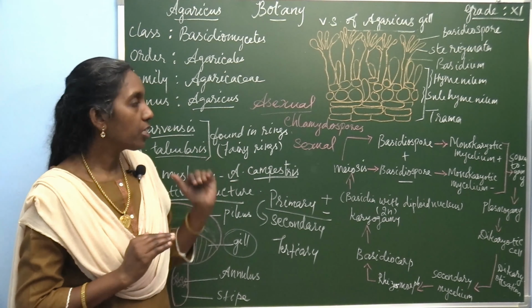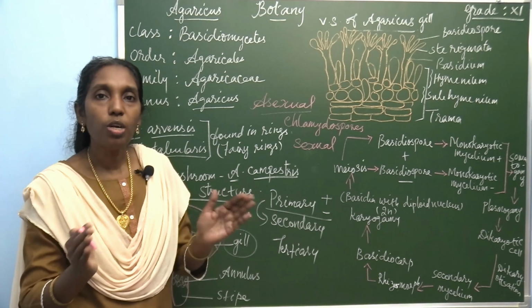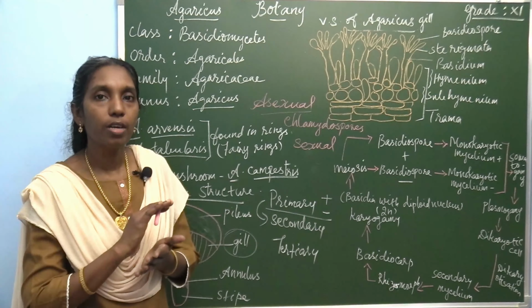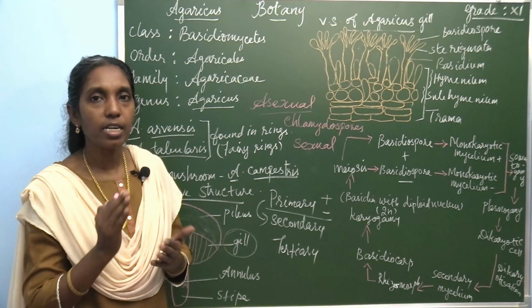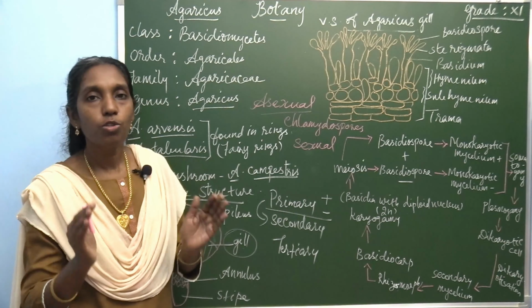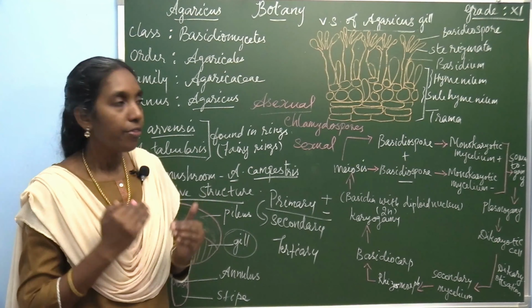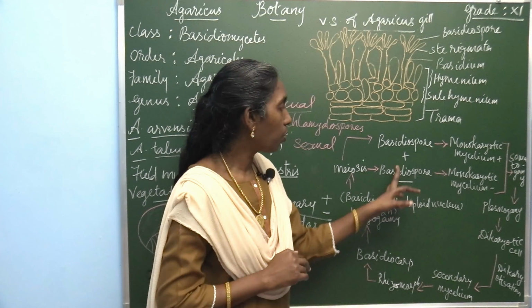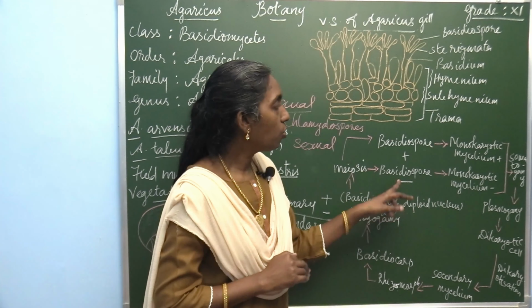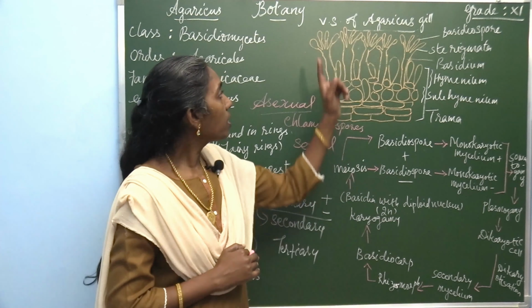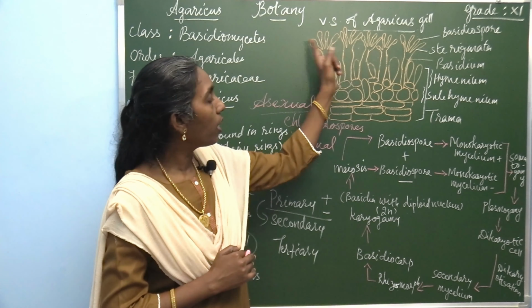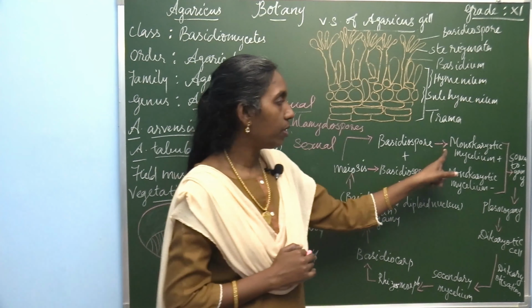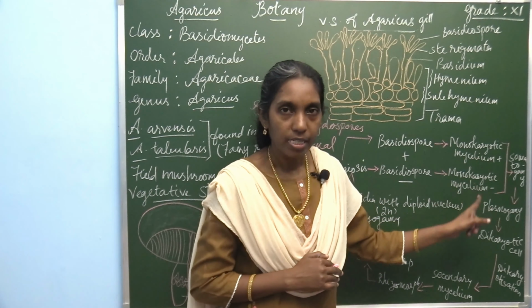Here, 2 different strains of mycelium, the plus strain and the minus strain, fuse together. So the basidiospore plus and basidiospore minus strain, these 2 fuse together. From the basidiospore, the primary mycelium is directly developed, that is monokaryotic mycelium.